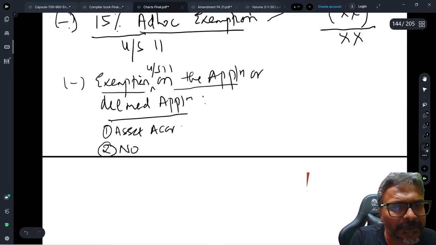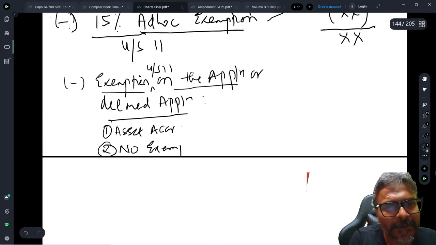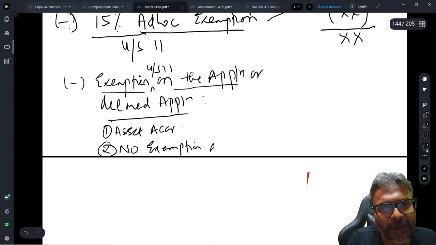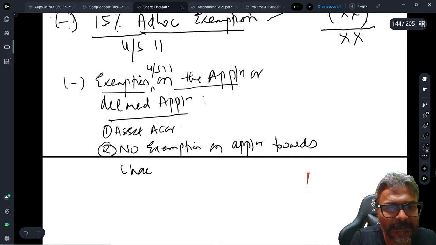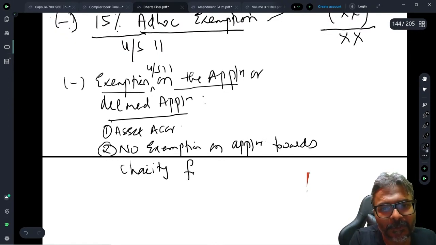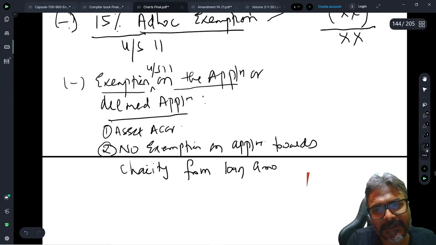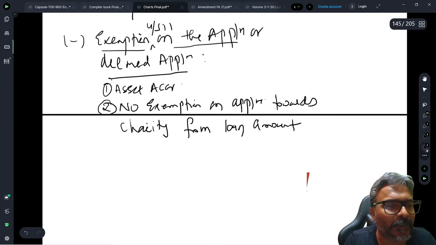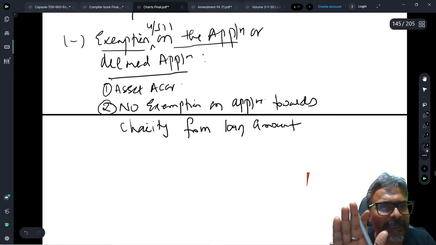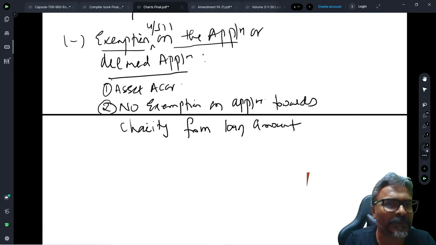So no exemption on application towards charity from loan amount. I will just write here: towards charity from loan amount. Is that clear to all of you? No exemption on application towards charity from loan amount. Be very clear that these are the amendments of Finance Act 2021.